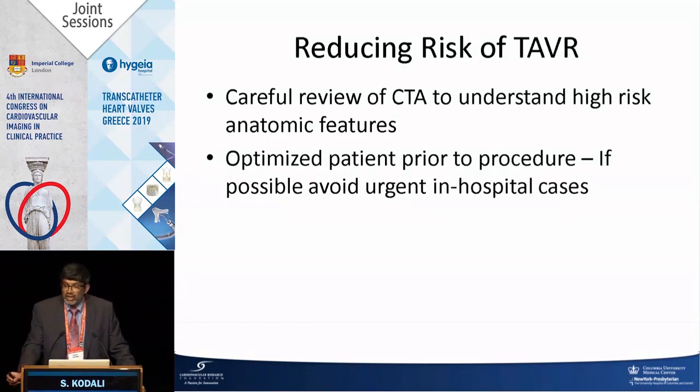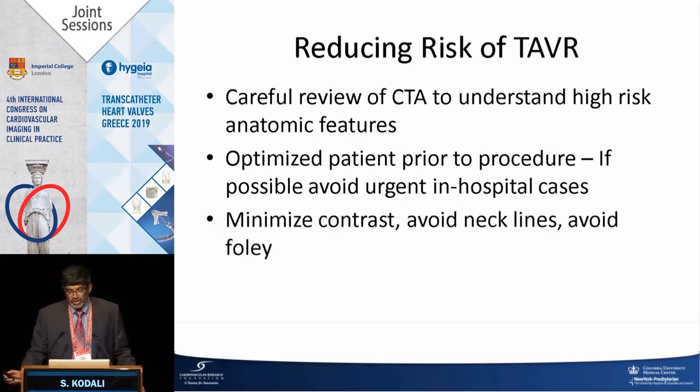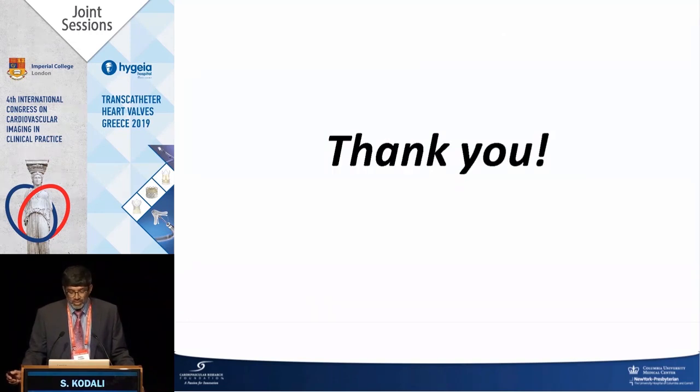If possible, avoid in-hospital urgent cases. These are patients that are more prone to infection, more prone to complications. Optimize them if you can, get them out, get them to rehab, and come back as an elective procedure. They have more reserve to tolerate a complication. Minimize contrast, avoid unnecessary lines, neck lines, radial art lines. We avoid Foleys in all these patients, and early mobilization.